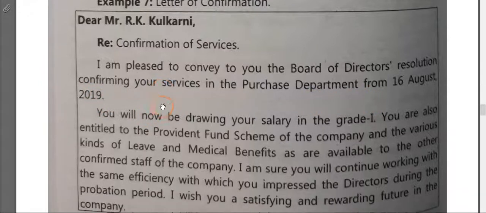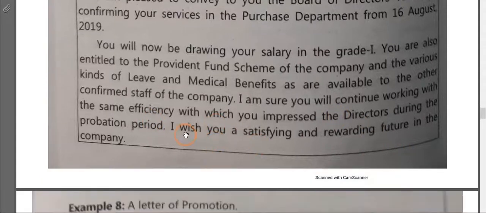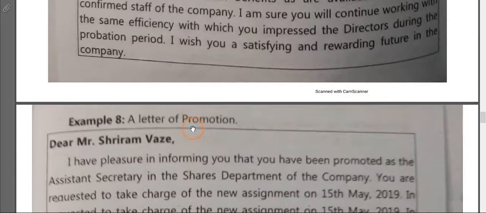That also you have to mention. You will be drawing your salary in grade 1. You are also entitled to provident fund, medical benefits, whatever benefits the company gives, you have to mention there. We really wish that you continue to work with the same efficiency to impress our directors, and I wish you a satisfying and rewarding future. At the end you have to write.